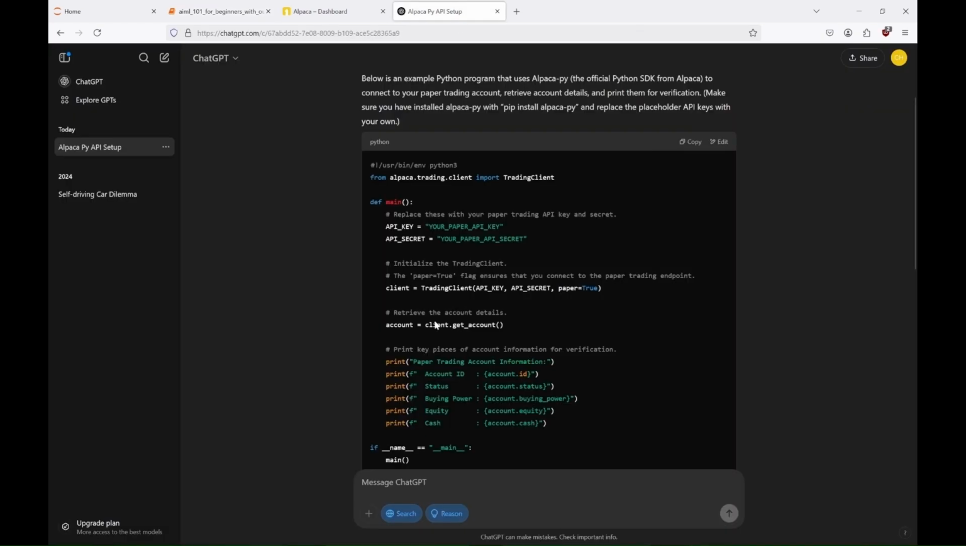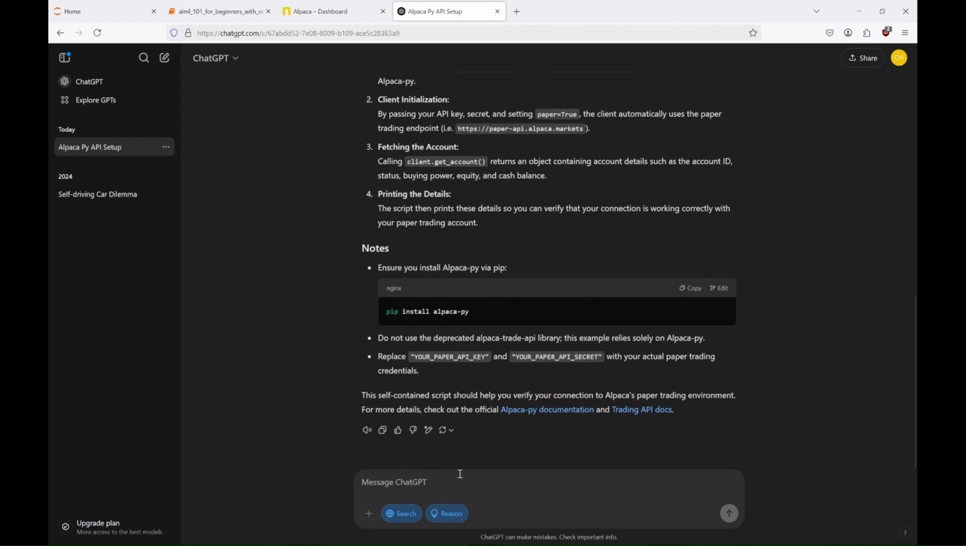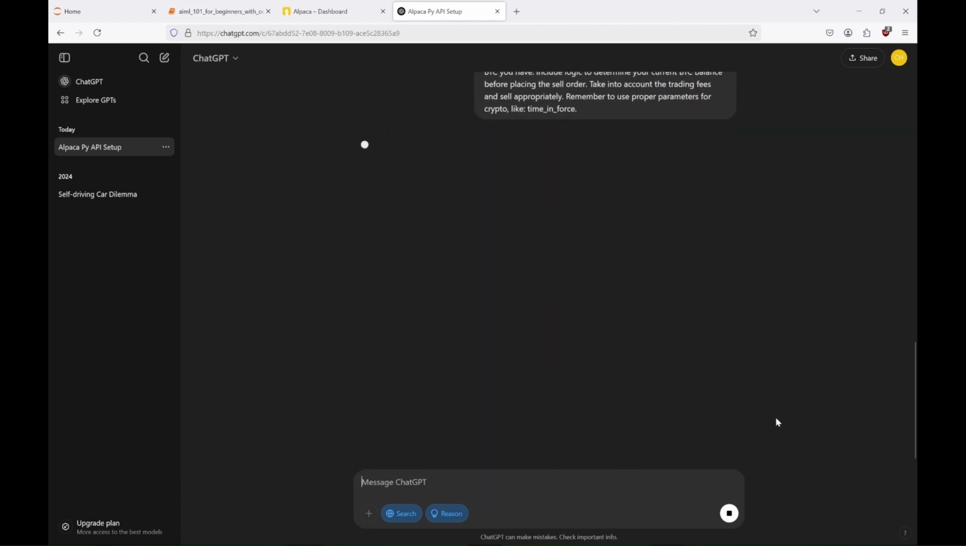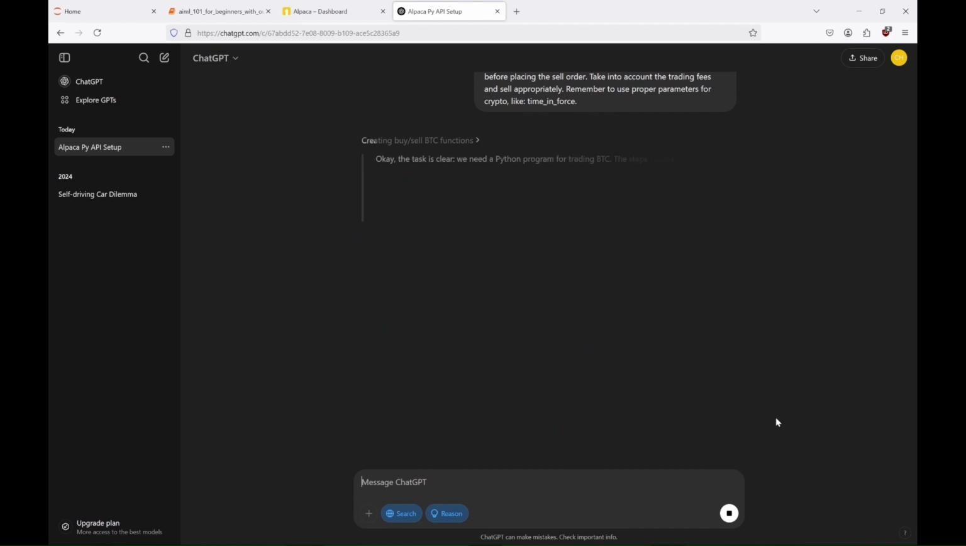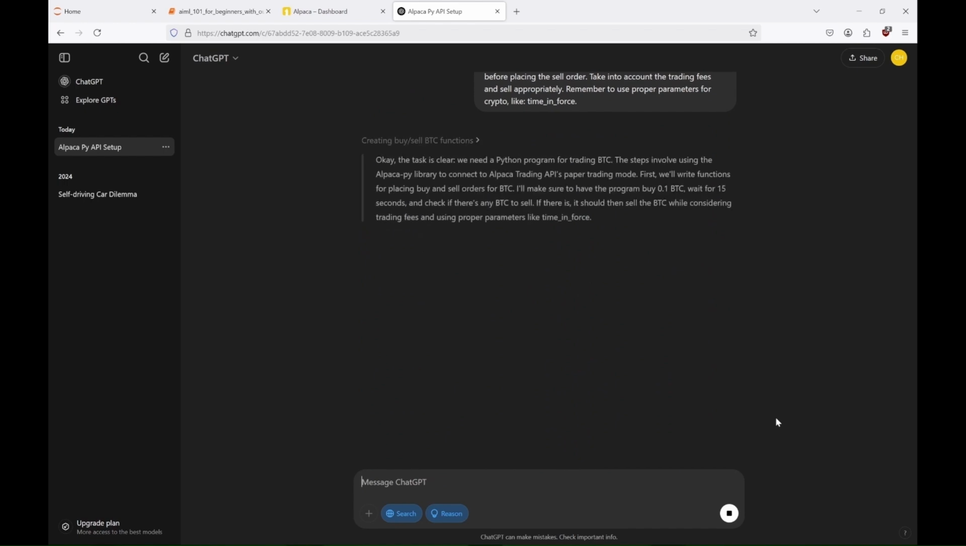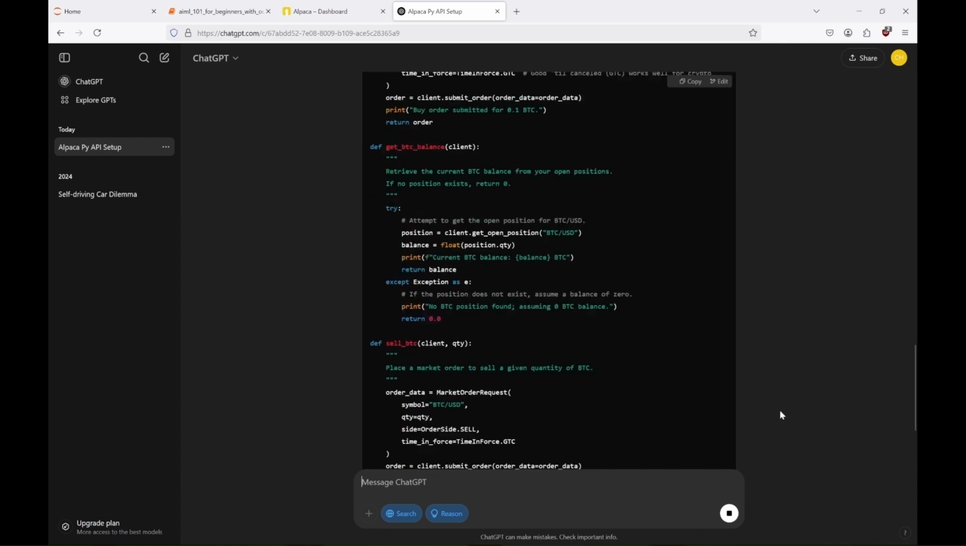Write a Python program. Implement functions to place buy and sell orders for bitcoins using API. Use paper trading mode to simulate real trades. Buy 0.1 bitcoin. Wait for 15 seconds. Check if you have bitcoins to sell. Sell all the bitcoins you have. Include logic to determine your current bitcoins balance before placing the sell order. Take into account the trading fees and sell appropriately. Remember to use proper parameters for crypto like time in force.